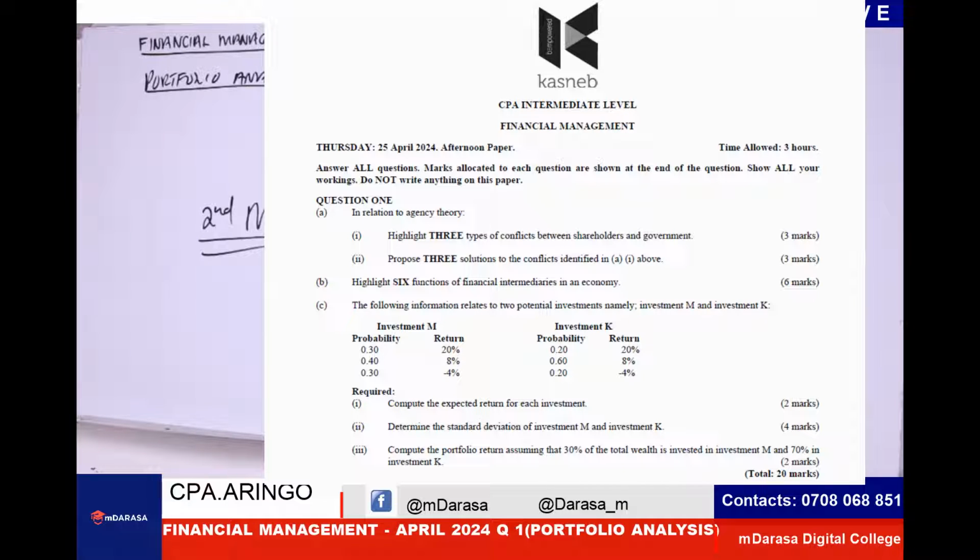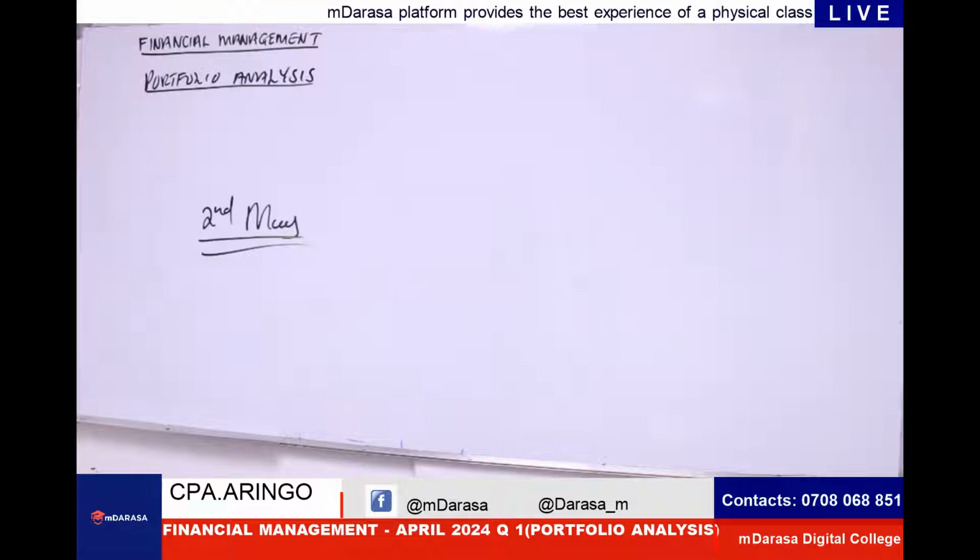Then, number one, the examiner wants us to compute the expected return for each investment. Number two, determine the standard deviation of investment M and investment K separately. But still in the question you're asked to compute the portfolio return, assuming that 30% of the total wealth is invested in investment M and 70% in investment K. Look at such a question. You're given how many marks here? 8 good marks. These are literally marks that can take you places you've never seen before.